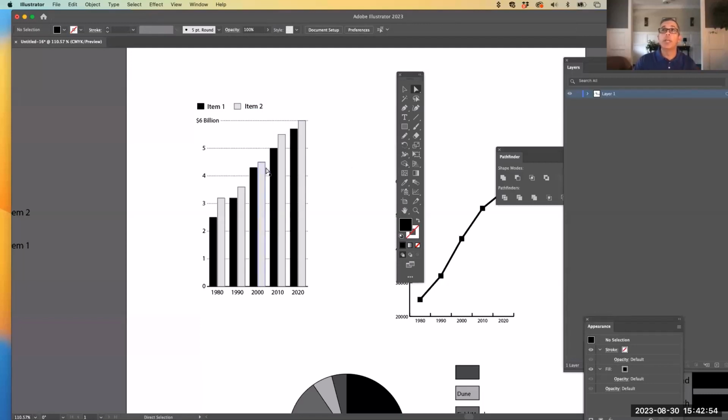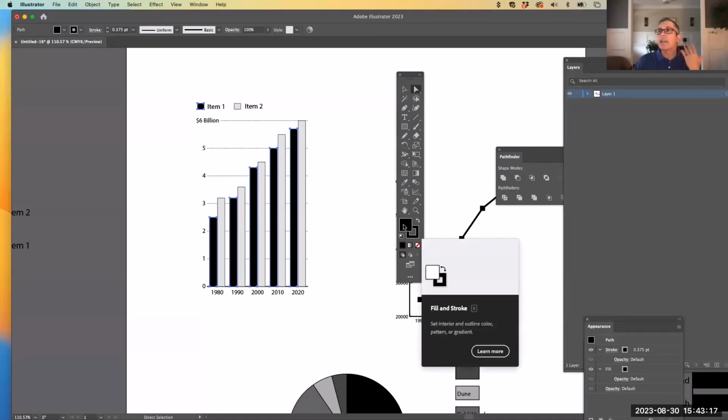Now I'm going to change colors. So I don't want black. So I'm going to hold Option. For PC, it's Alt. Hit that black bar once, hit it a second time to select all the bars in the chart, and hit it a third time to select the one in the key. So I'm just holding Alt or Option down and just clicking until I get all 3.